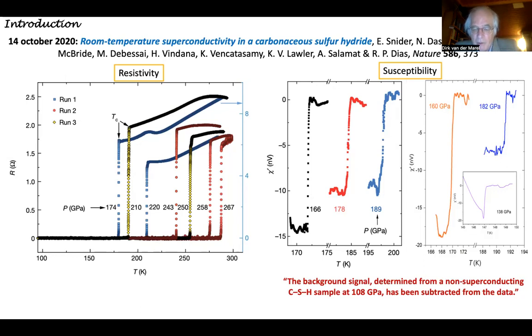That has been determined by simply changing the pressure to 108 gigapascal, so that there is no superconducting transition. It's just non-superconducting, more or less constant everywhere, and that has been subtracted from the data. A very clean experimental method. So that's why what you see in the susceptibility is around 0 above Tc, and then drops to something like minus 15 or so nanovolts below Tc, for all 6 pressures shown in these two different graphs.